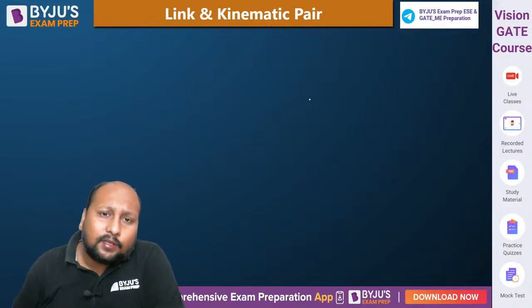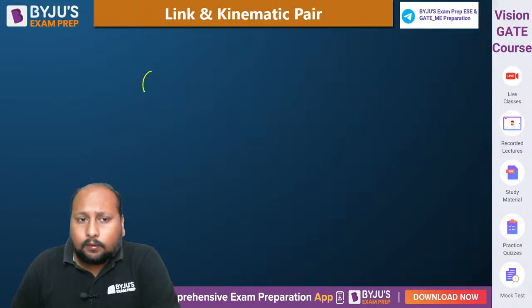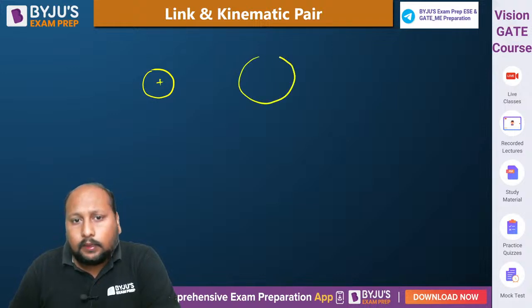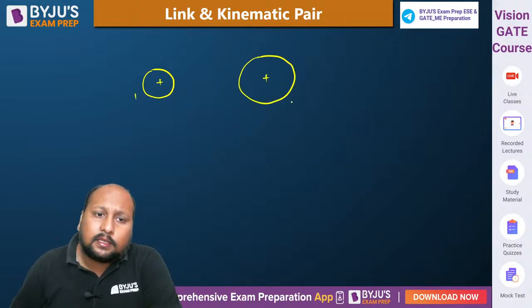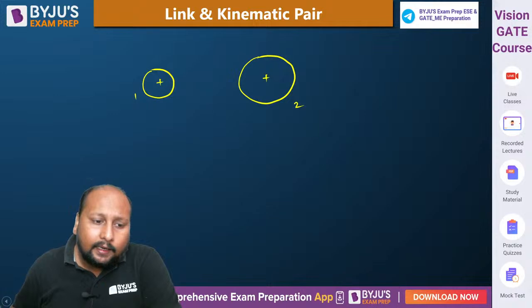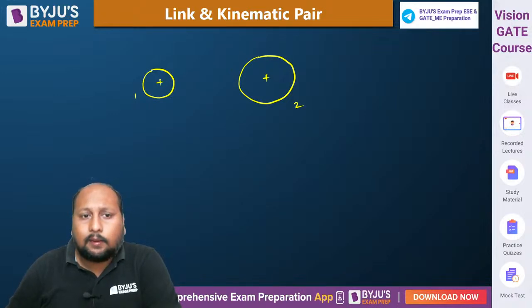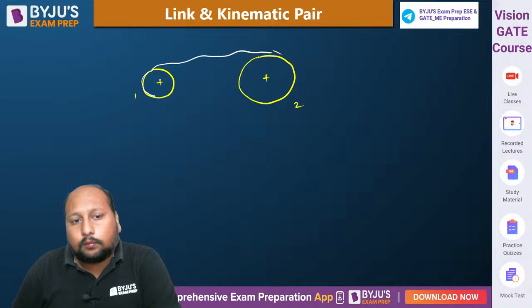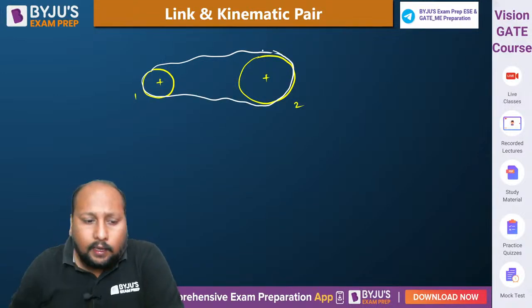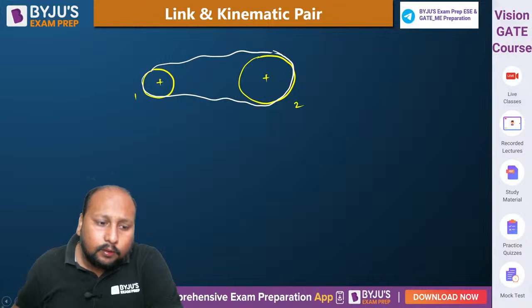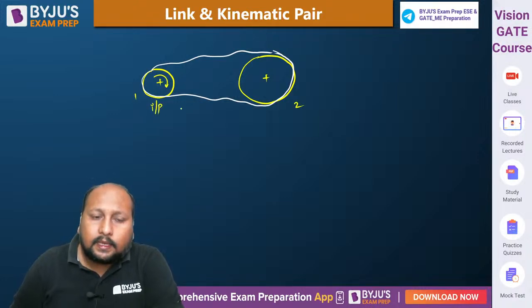You all might have seen a belt and pulley system. Let us suppose there is pulley 1, there is pulley 2, and we are connecting the two pulleys with the help of a belt. And this belt is very loose. We are providing input to link number 1, that is the input wheel.